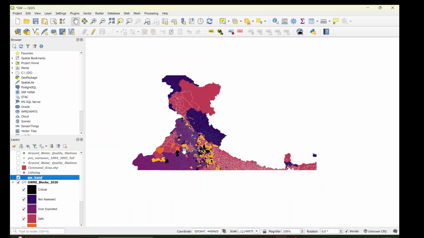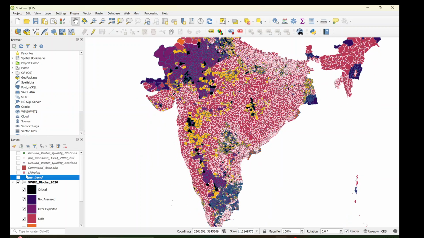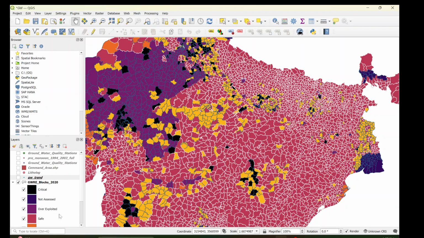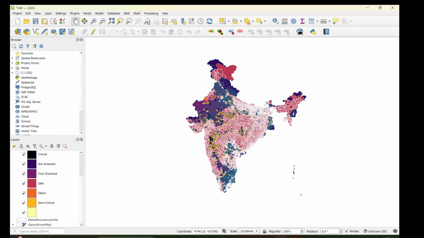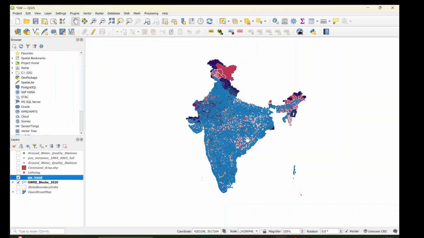And you can see we have these block categories: critical, semi-critical, over-exploited, safe, and saline. I already discussed this in many places. It's 2020, but of course there is 2024 also. I will show you that at a later stage because I need to do some work on that. So basically what I'm trying to tell you is that you can draw a lot of conclusions, or assumptions, so that you can assess water risk and do hydrogeological study.